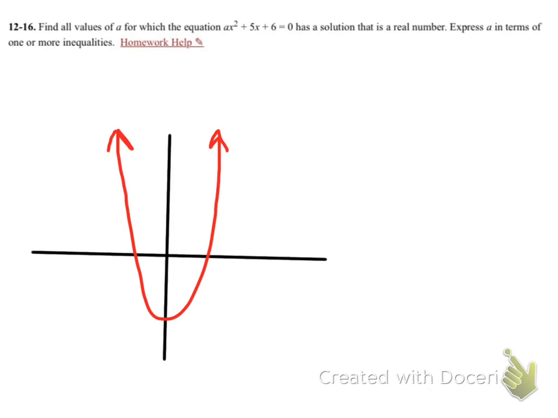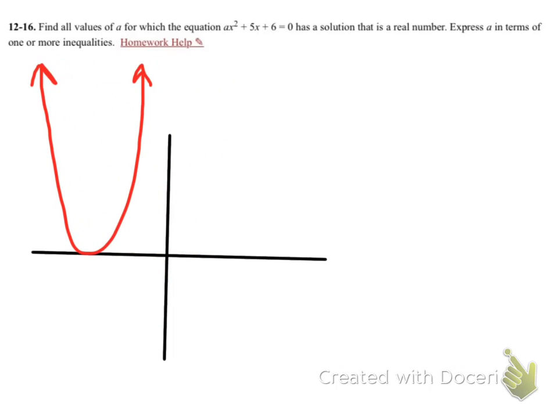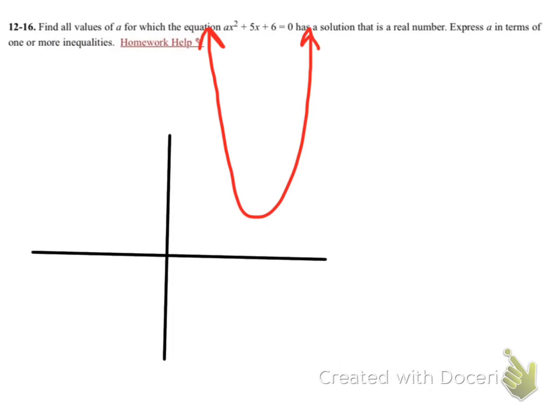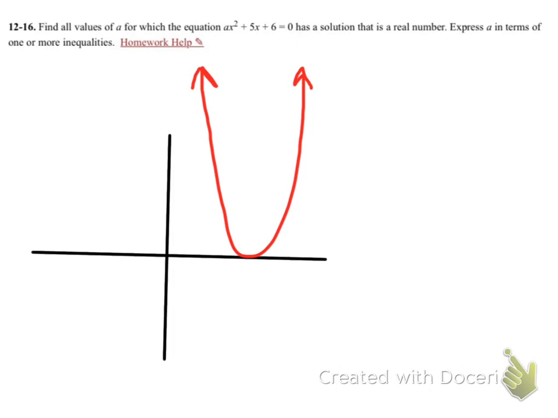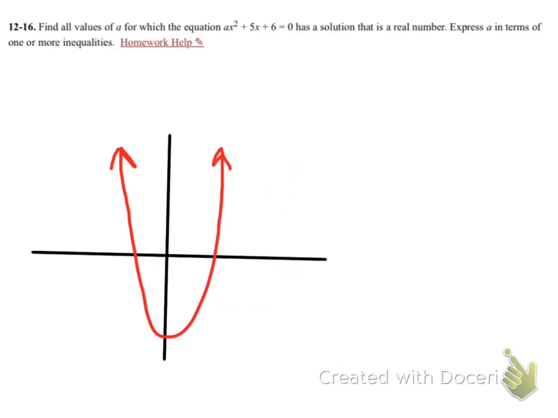But the location of this, right now I have two solutions. If it'd be somewhere like this, I would have one solution. But anytime it is above the x-axis, I have no real solutions. So we want to figure out when it either has one solution or two solutions. To figure this out, we're going to take a look at the quadratic formula.